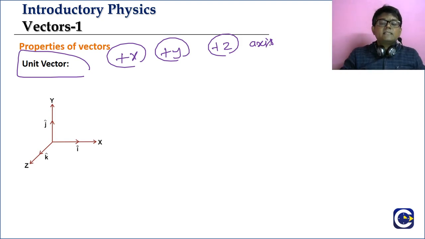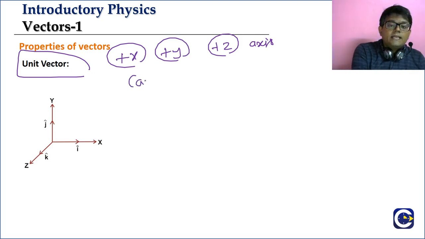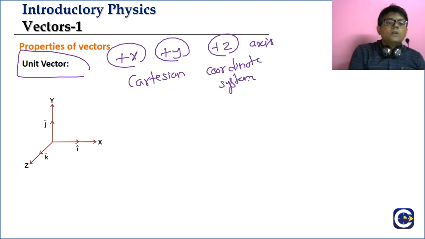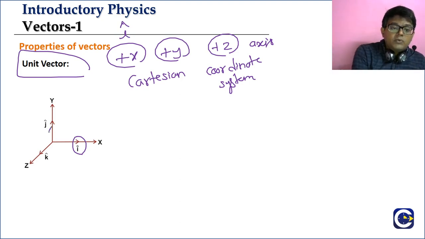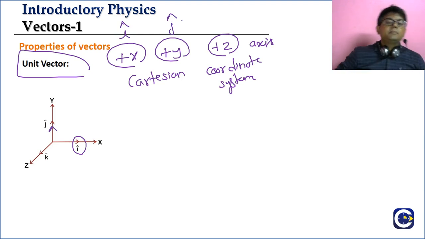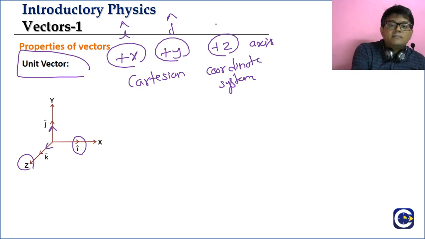Normally, in space, if you describe the x coordinate, y coordinate and z coordinate, we call it the Cartesian coordinate system. The unit vector along the positive x-axis is represented by the symbol i cap. It is the standard notation. The unit vector along the positive y-axis is represented by the symbol j cap. The unit vector along the positive z-axis is represented by the symbol k cap.